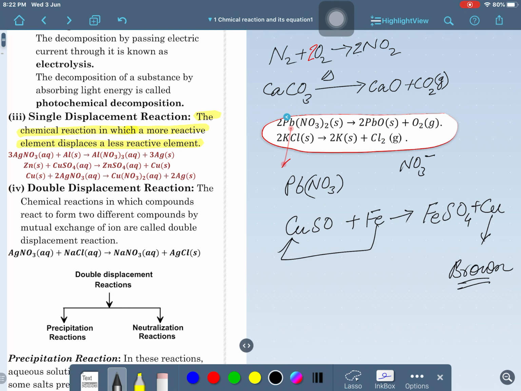So, what happened here? Iron has displaced copper. And tell me please, who can displace more? Obviously the more effective, more powerful, more reactive one. So, a more reactive substance can displace a less reactive substance. This is also the chemistry of real life, okay?